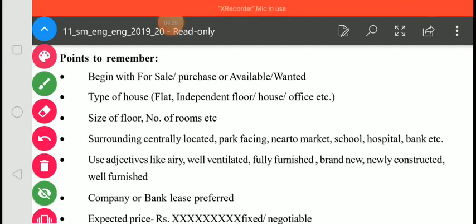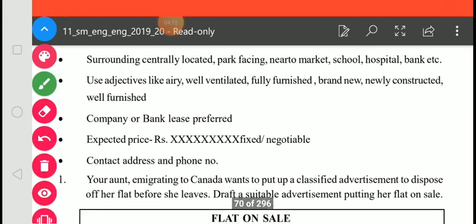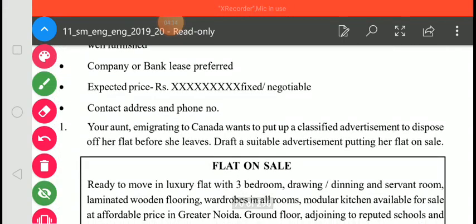Company or bank lease preferred. So if you are going to let it out on lease, you must mention it. Next is expected price, fixed or negotiable. If it is negotiable, you must mention negotiable. It is of 50 lakh, but negotiable. If not negotiable, you must write it is fixed. After this, you must mention contact address and phone number.